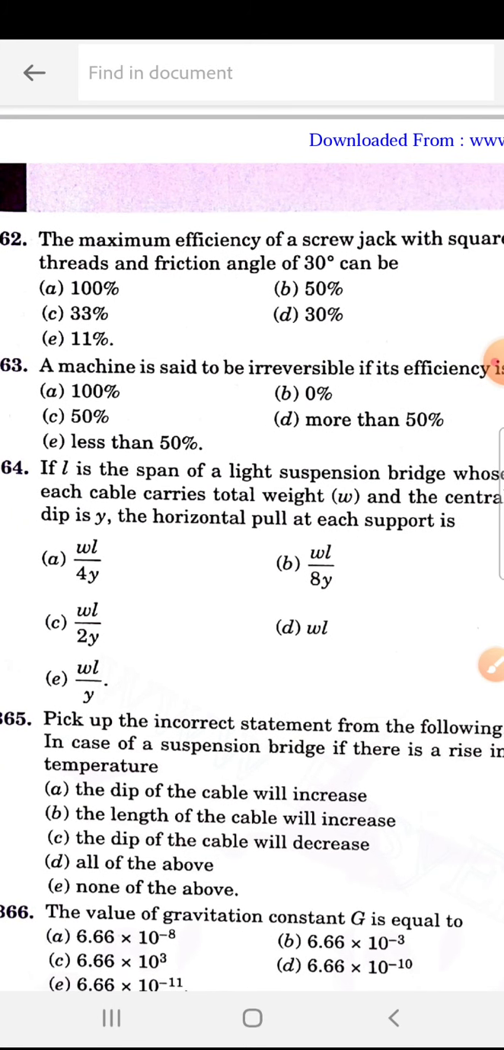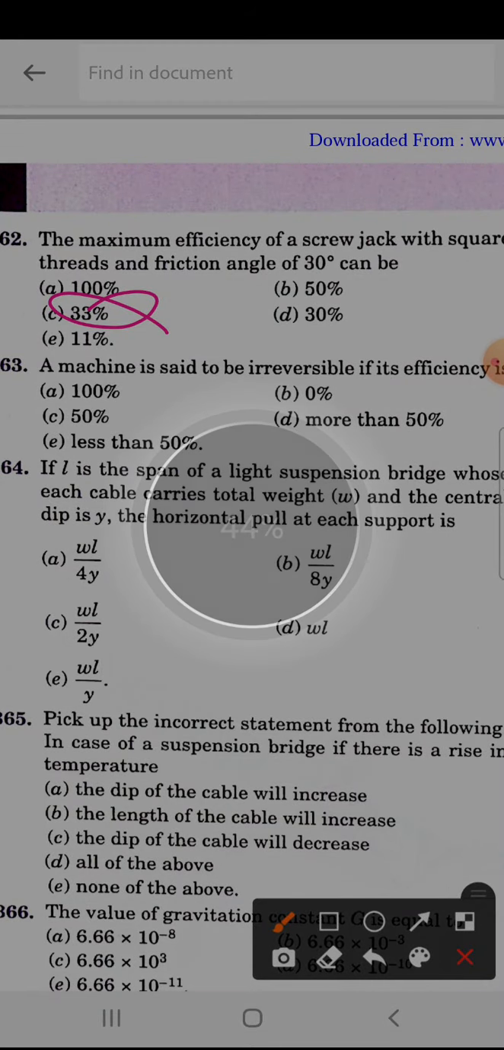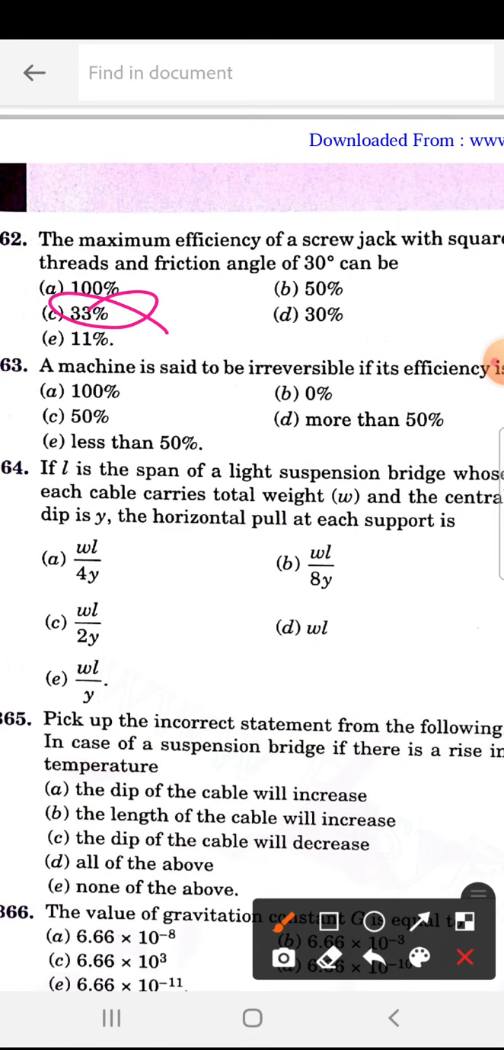Next, 362. The maximum efficiency of a screw jack with square threads and a friction angle of 30 degrees will be, so 362 is C, that is 33%. That is the maximum efficiency with this 30 degrees angle. A machine is said to be irreversible if its efficiency is less than 50%. 363 is less than 50%.